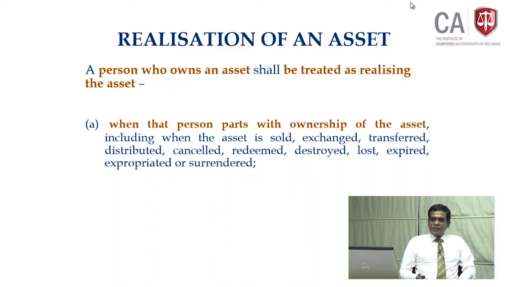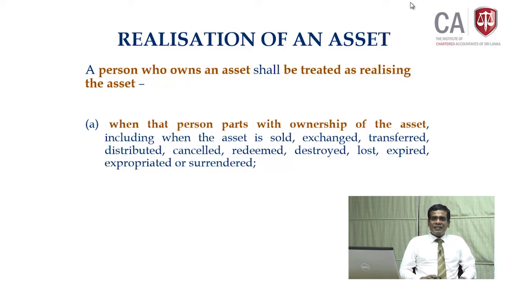A, when that person parts with ownership of the asset. Parts with ownership of the asset means what? Change of ownership of the asset, including whether ownership passed or not. These things you have to consider as a realization. The asset is sold normally, exchanged with another asset, transferred. For example, a holding company transfers an asset to a subsidiary company. This is realization. Distributed, realization.